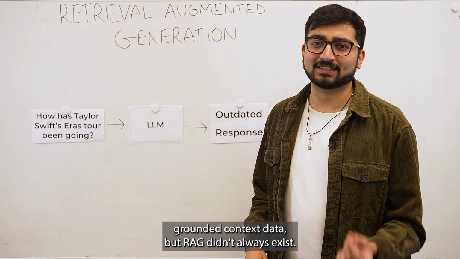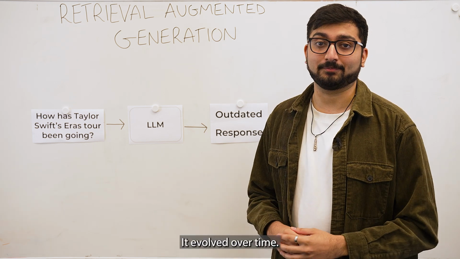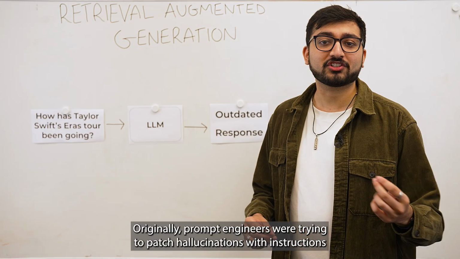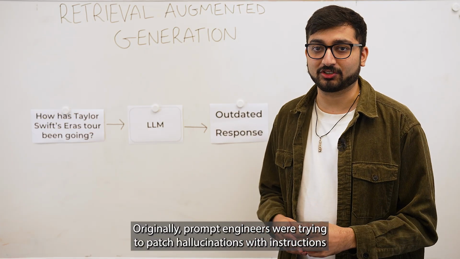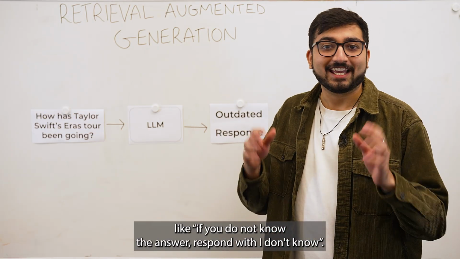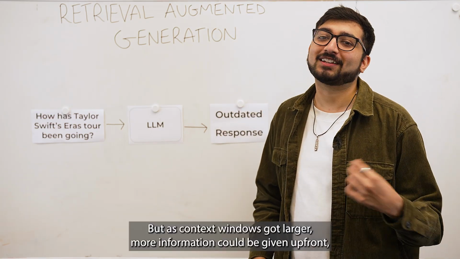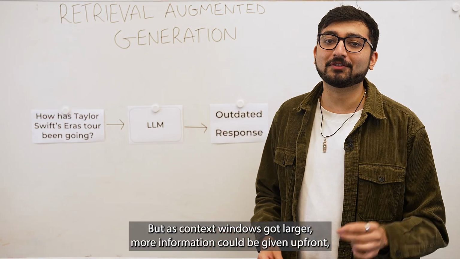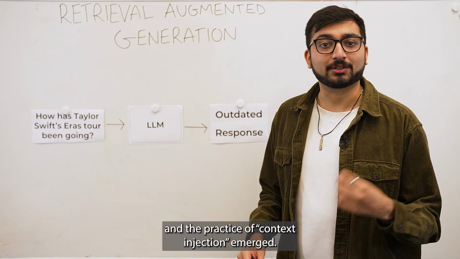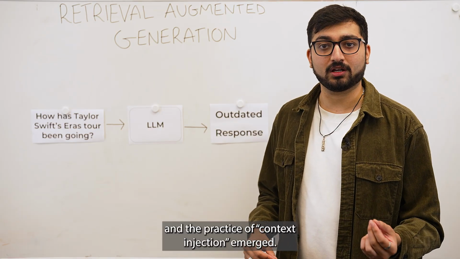But RAG didn't always exist. It evolved over time. Originally, prompt engineers were trying to patch hallucinations with instructions like, if you do not know the answer, respond with, I don't know. But as context windows got larger, more information could be given up front, and the practice of context injection emerged.